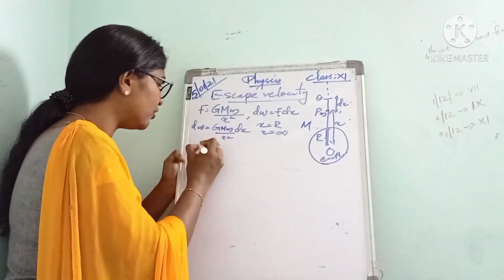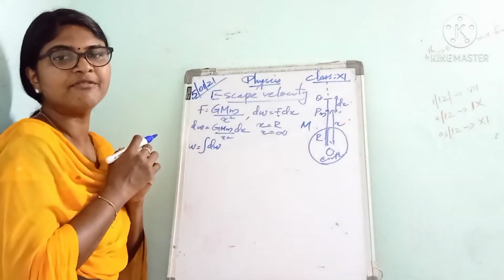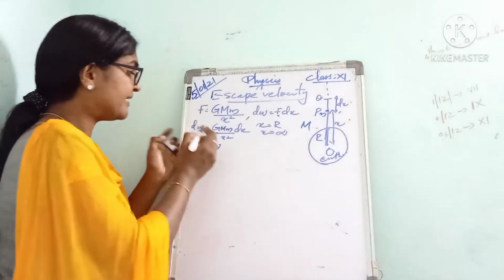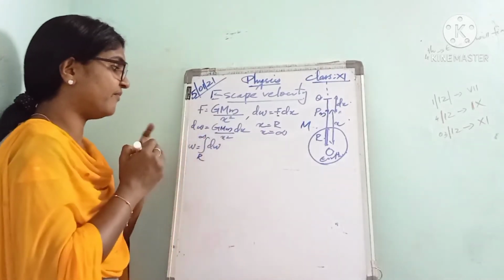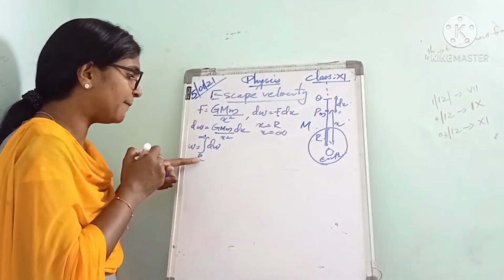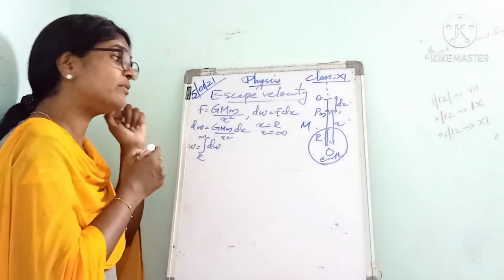So W is equal to the integral of dW. To find the total work done, we have to integrate, with limits from r to infinity, since we are displacing the object from x equal to r to x equal to infinity.